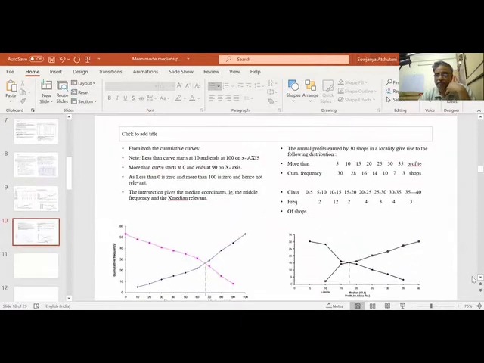Now you see another example. Here I have drawn both curves. From both the cumulative curves, we can obtain the median. The less than curve starts at 10 and ends at 100. The more than curve starts at 0 and ends at 90 on the x-axis. This we have to remember while drawing these curves. As less than 0 has no value and more than 100 is 0, they are not relevant.